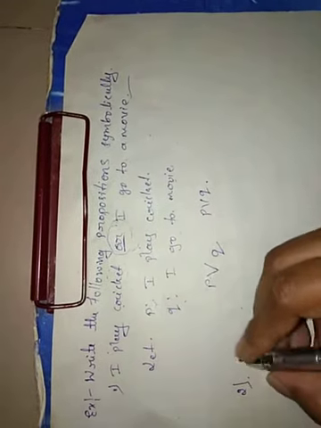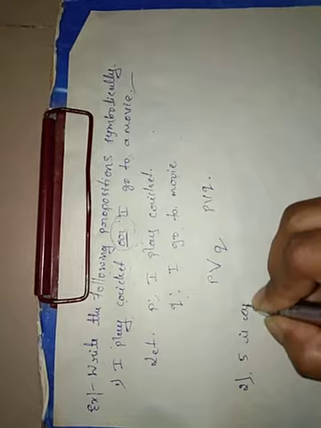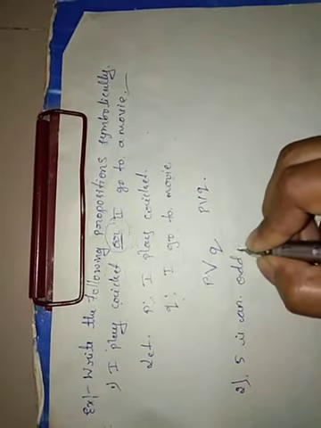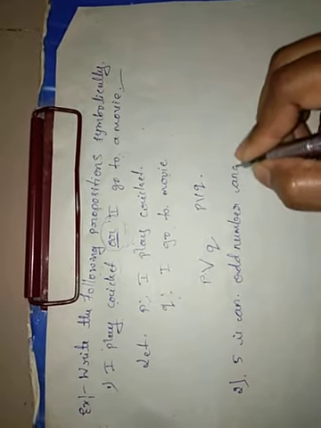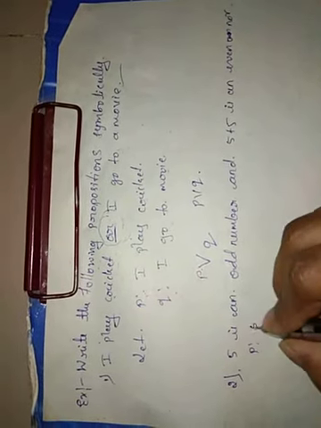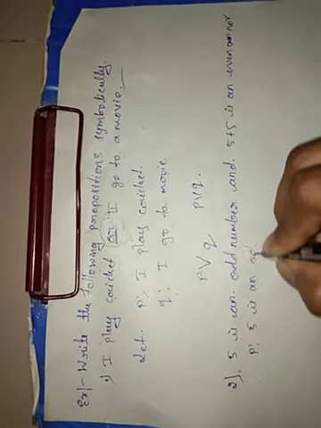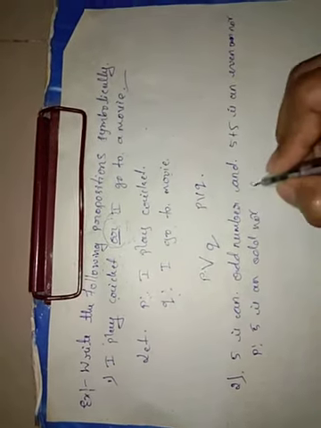So, second one: 5 is an odd number and 5 plus 5 is an even number. Consider the propositions P, 5 is an odd number, and Q, 5 plus 5 is an even number.